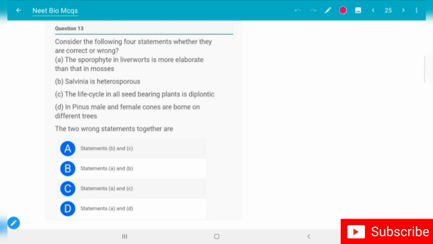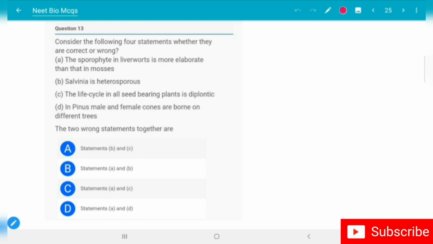Consider the following 4 statements whether they are correct or wrong. A, the sporophyte in liverworts is more elaborate than in mosses. B, Salvinia is heterosporous. C, the life cycle in all seed-bearing plants is diplontic. D, in Pinus male and female cones are born on different trees. The 2 wrong statements together are option A,